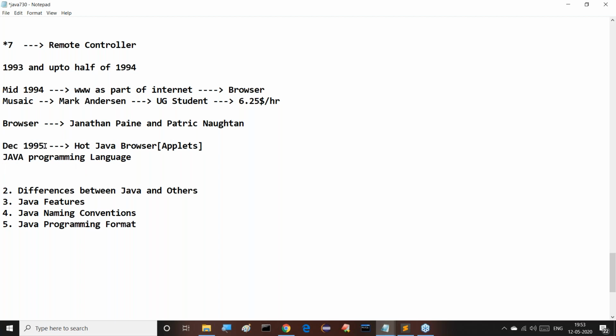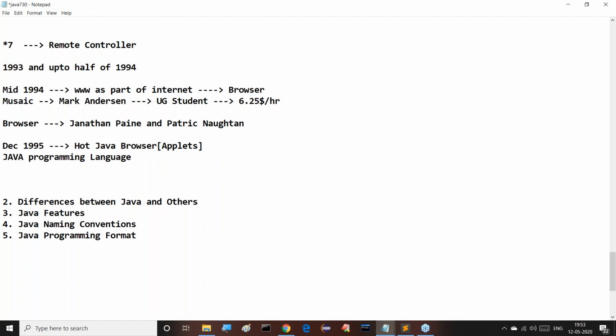So the HotJava browser was released in December 1995. Then after the demand for the Java programming language in outside, Sun Microsystems wanted to release Java in the outside market. They set the date: 1996 January 23rd. On January 23rd, they officially released the first version of Java. With the JDK 1.0 version, the very first version of Java was released to the market.